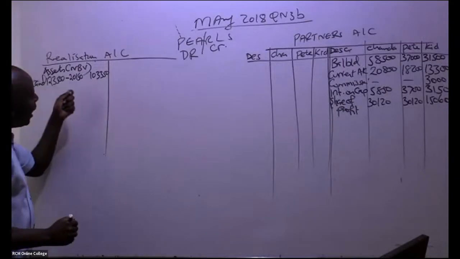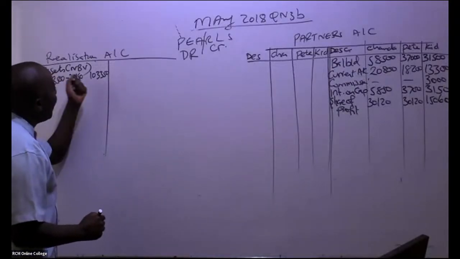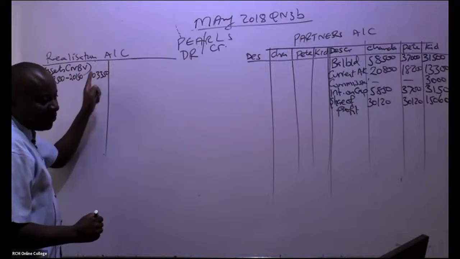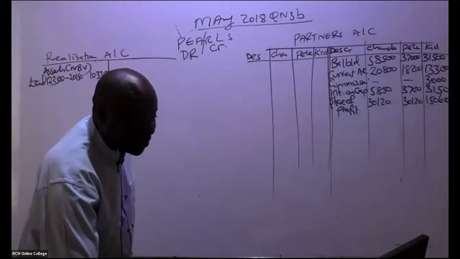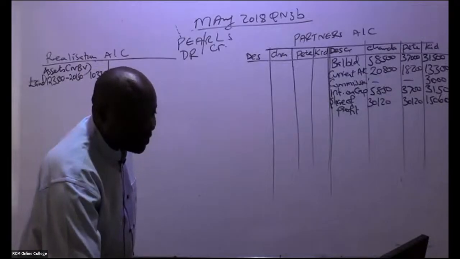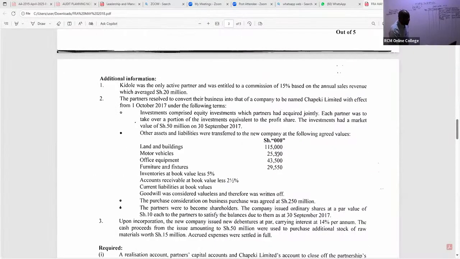Here, I'm 100% sure that most students on the realization account bring the fair values. A good number of them will come and tell you, if it's land and buildings, why can't we pick this figure? So you can see these were agreed values between these partners and the new company directors.